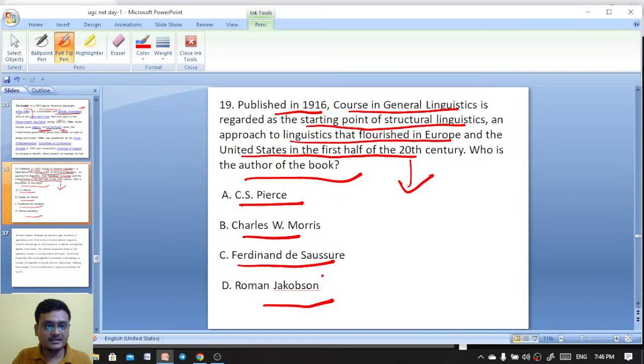Published in 1916, Course in General Linguistics is regarded as the starting point of structural linguistics, an approach to linguistics that flourished in Europe and the United States in the first half of the 20th century. Who is the author of the book?